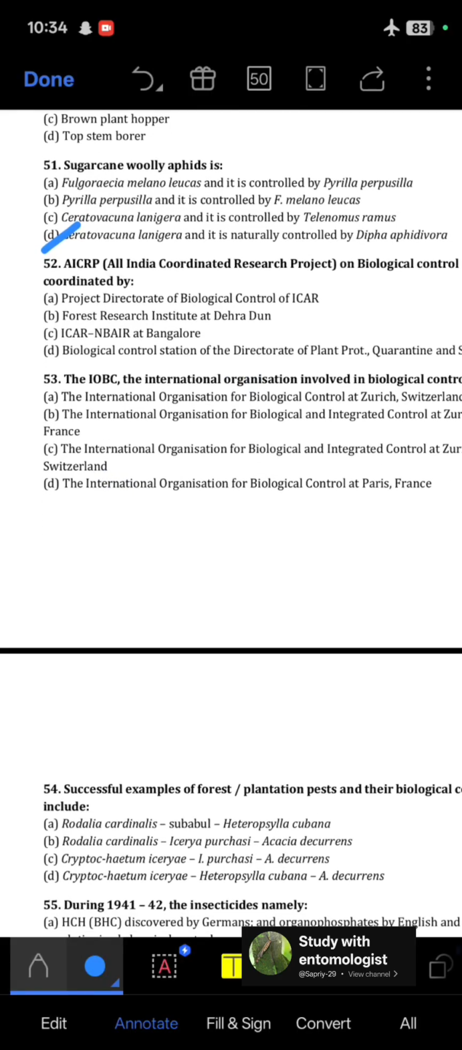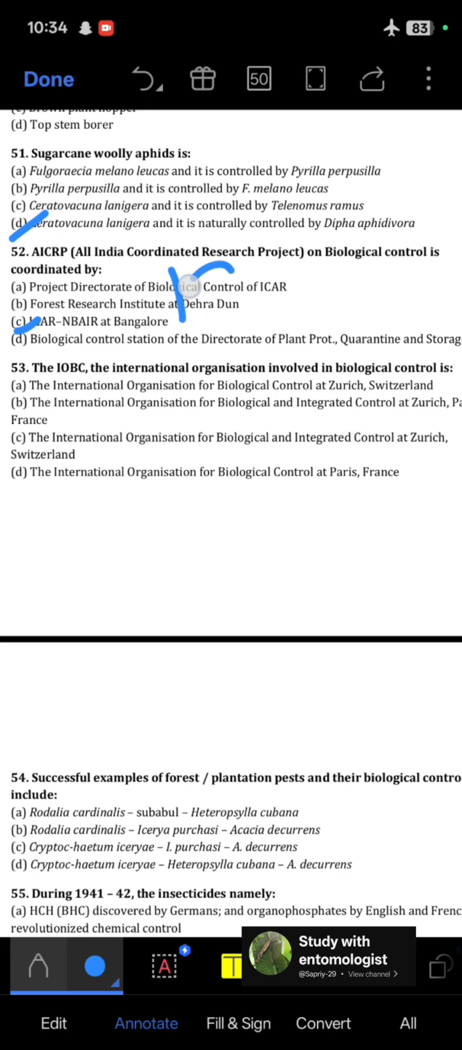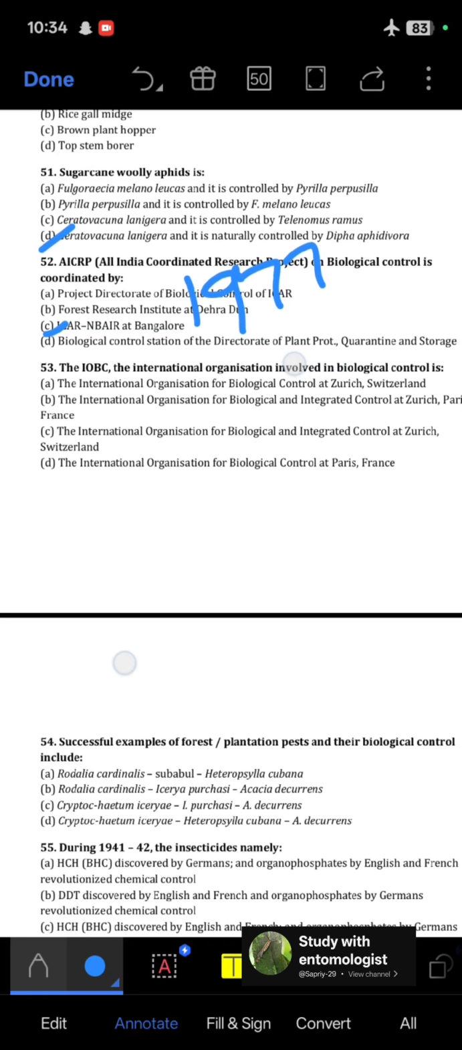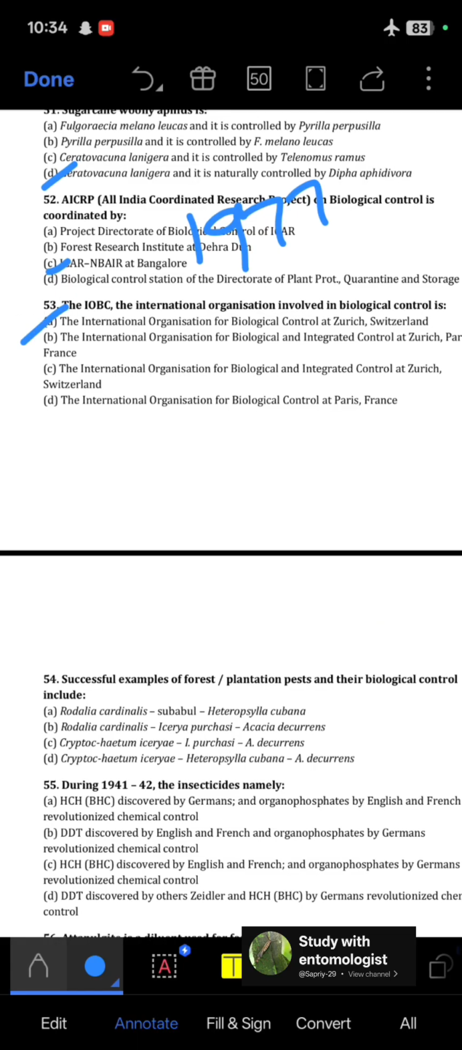Next is AICRP, All India Coordinated Research Project on Biological Control, coordinated by ICAR and BAIR at Bangalore in 1977. Next is the IOBC, the international organization involved in biological control, so it is the International Organization for Biological Control at Zurich, Switzerland. Remember also its full form.